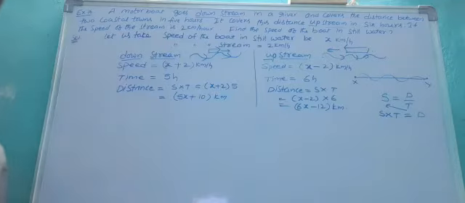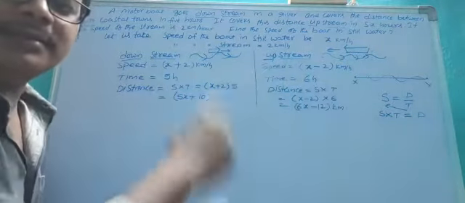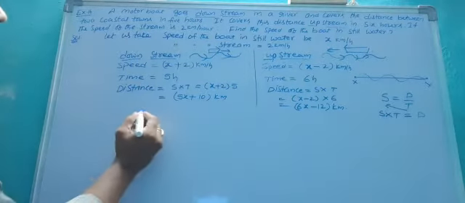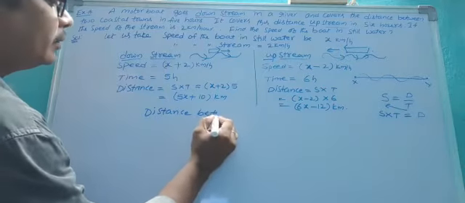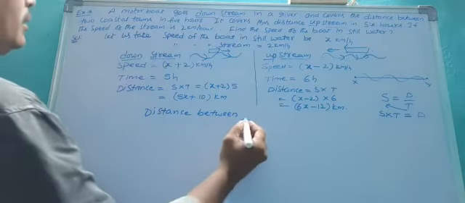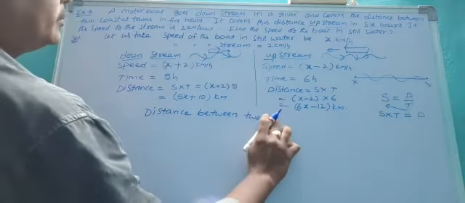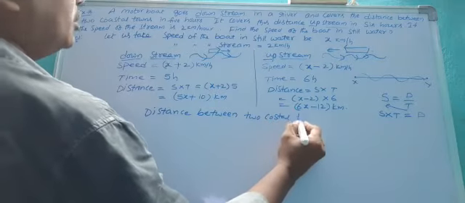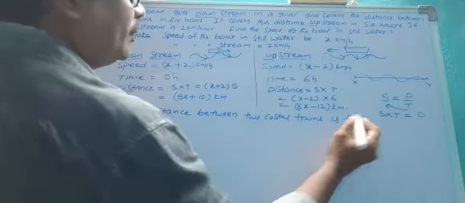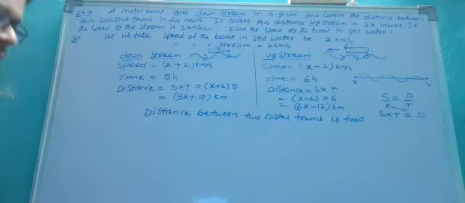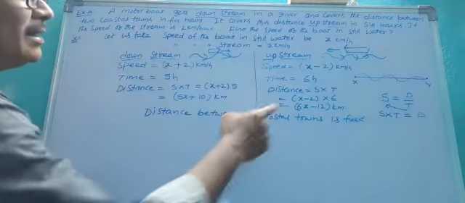So the distance between two coastal areas, two coastal towns, is fixed. That means both distances are the same. So x to y and y to x are the same.